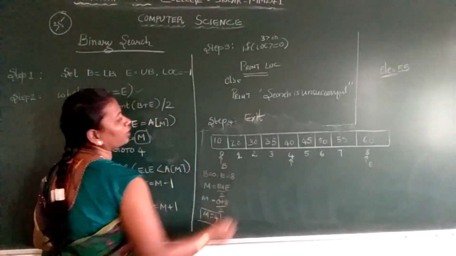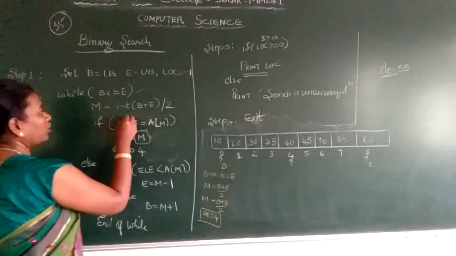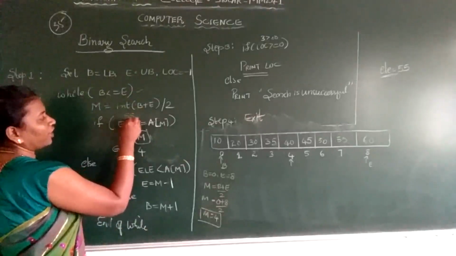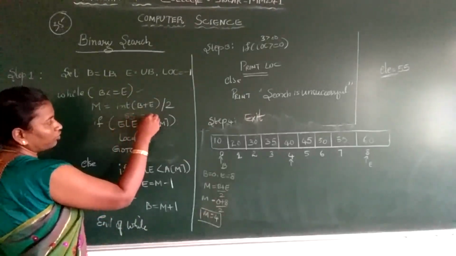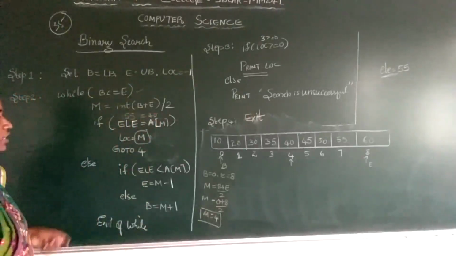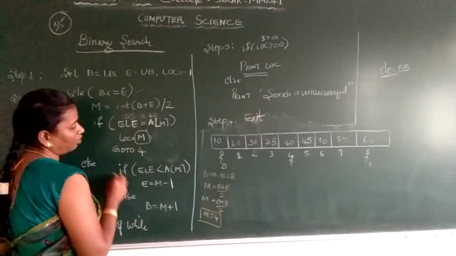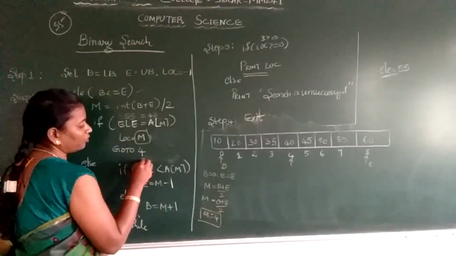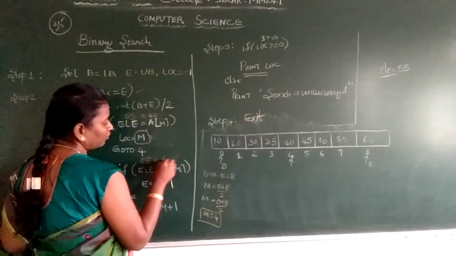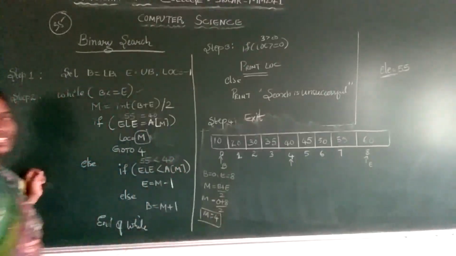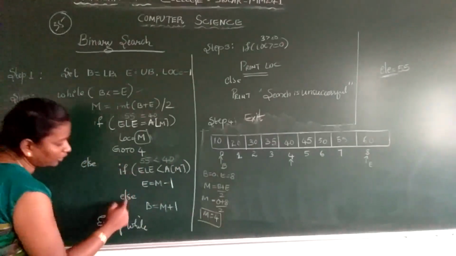What is A of 4? A of 4 is 40. So what is the search element? 55. Is 55 equal to 40? No, your condition fails. Now will come the else part. What was the element? 55. Is 55 less than 40? 55 is not less than 40. So we'll go to the else part.